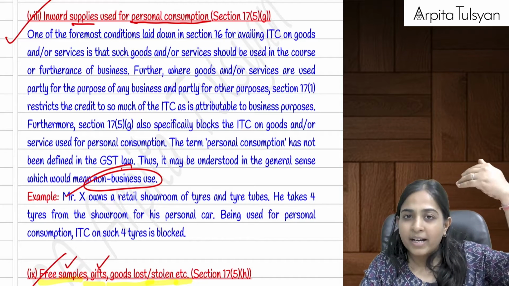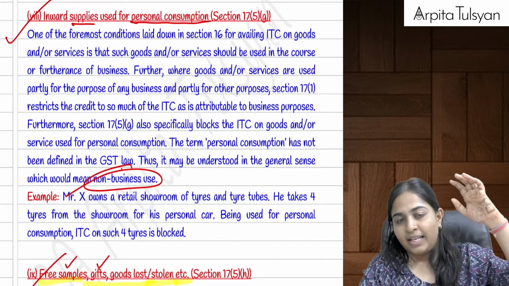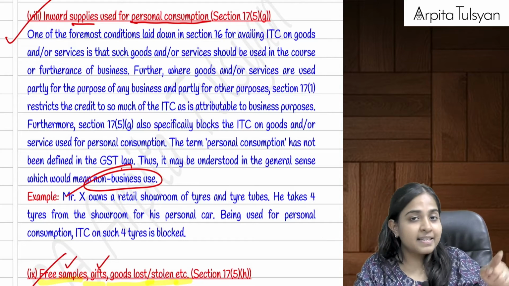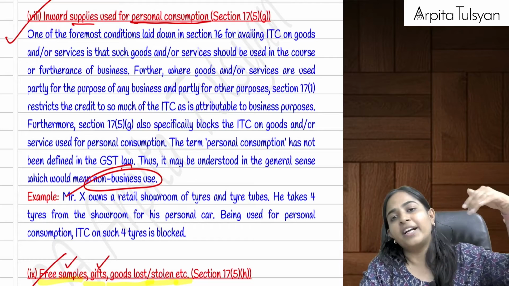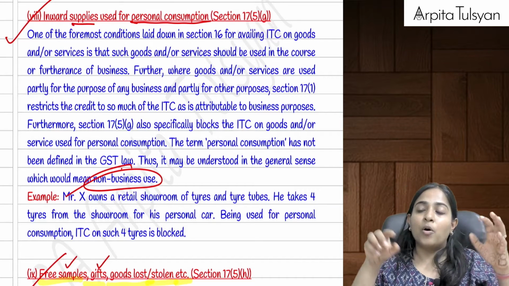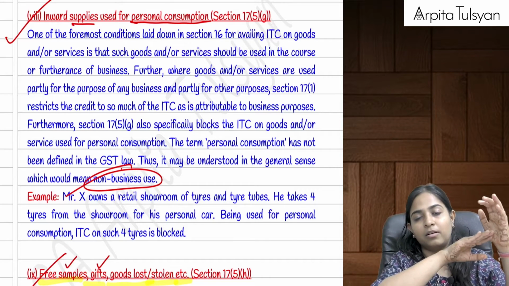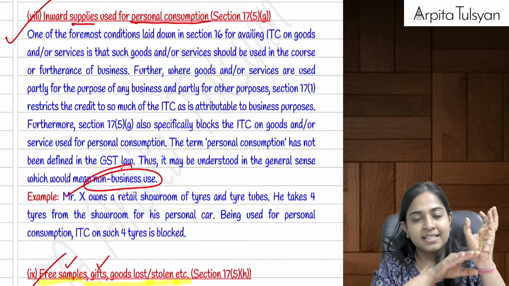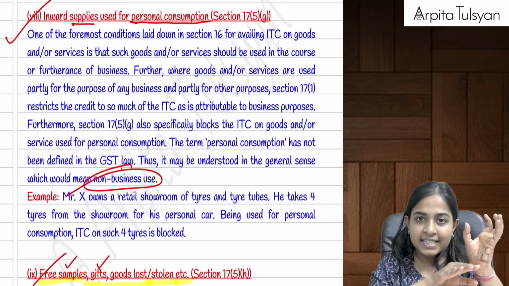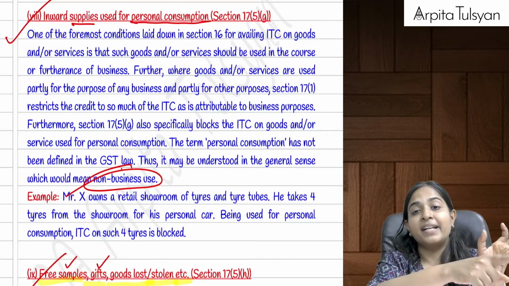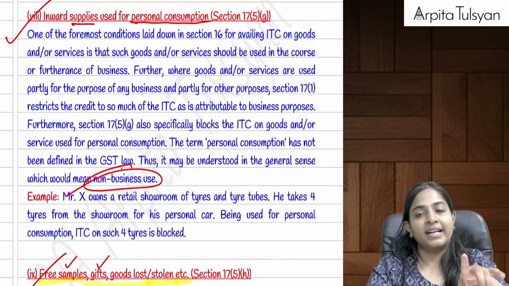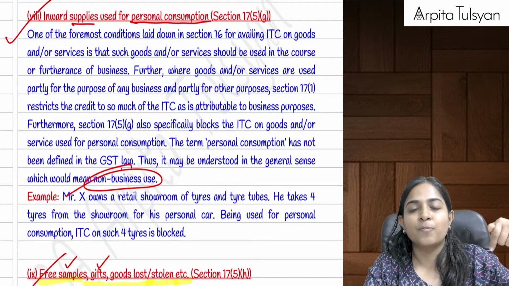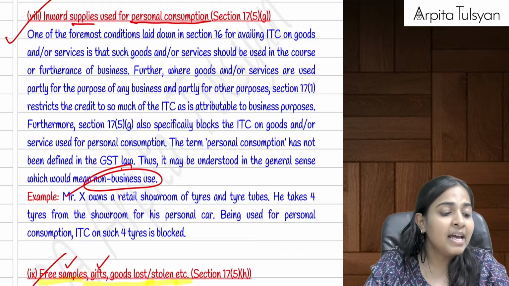Means old transaction you have to totally forget. Can I say first the manufacturer would have sold it to the wholesaler. Now the wholesaler is returning it back to the manufacturer. So forget the first transaction. Now the wholesaler, when he is selling it to the manufacturer, it is considered as a fresh supply. For the manufacturer, it is considered as a purchase. He would have taken ITC. But now if he is destroying these medicines because they have expired, so ITC on that has to be reversed because the goods have been destroyed. We just now studied in the previous point, if the goods are destroyed, then the ITC has to be reversed on the same.